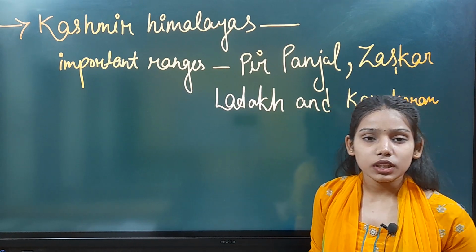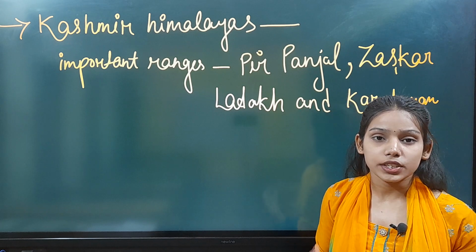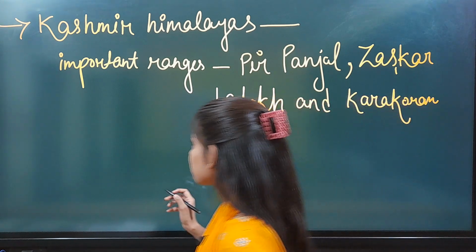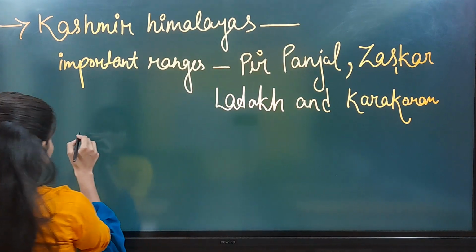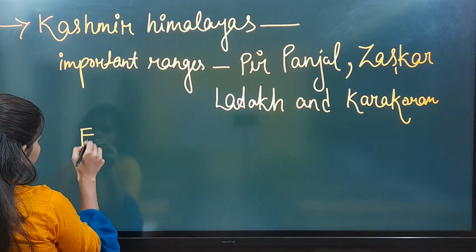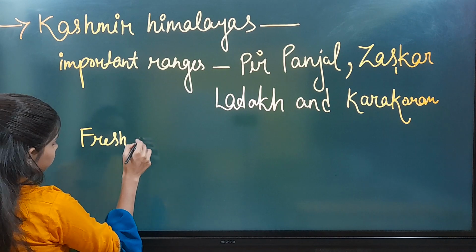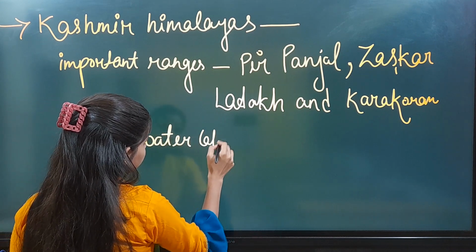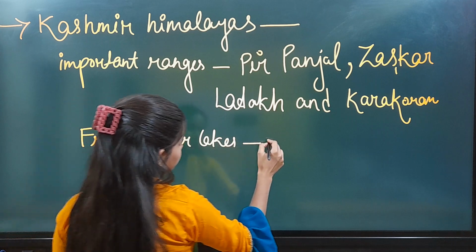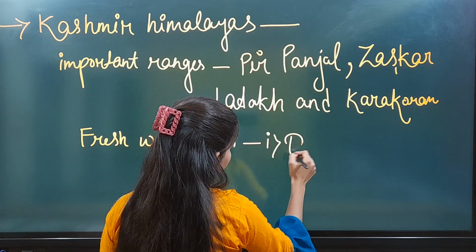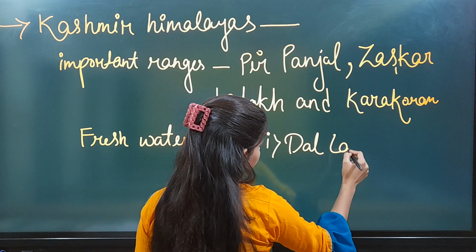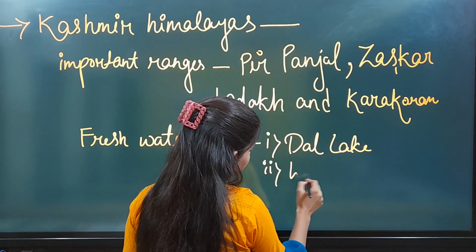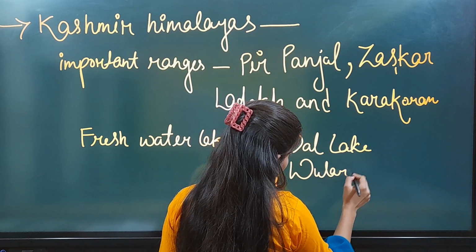And in the Kashmir Himalayas we notice some freshwater lakes and some saline water lakes. There are 2 freshwater lakes which are situated in the Kashmir Himalayas. Freshwater lakes: number 1 is Dal Lake and number 2 is Wular Lake.